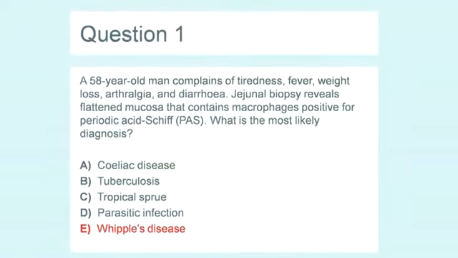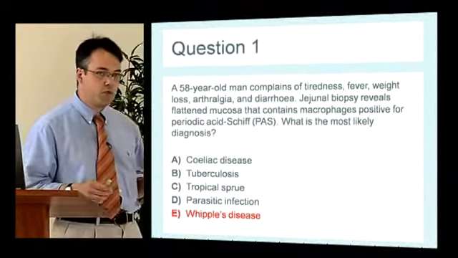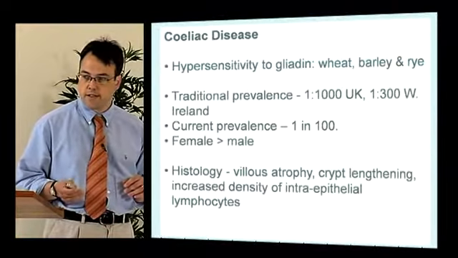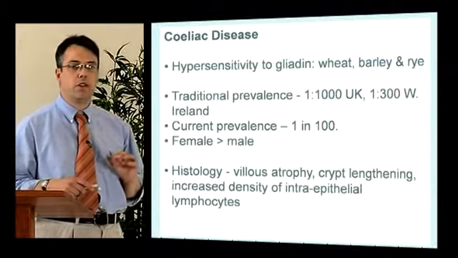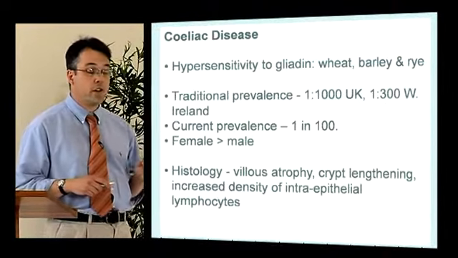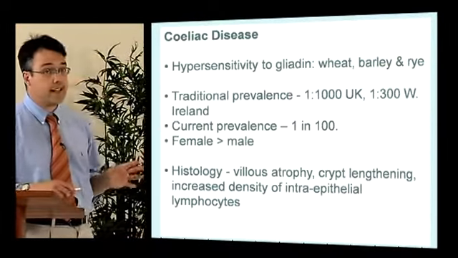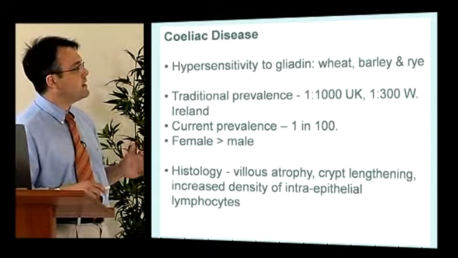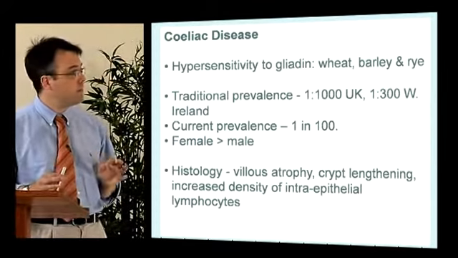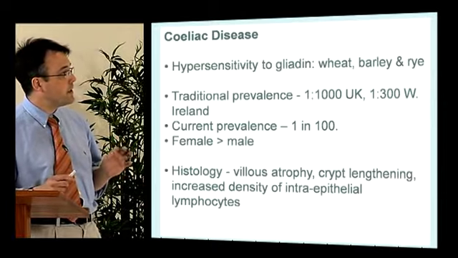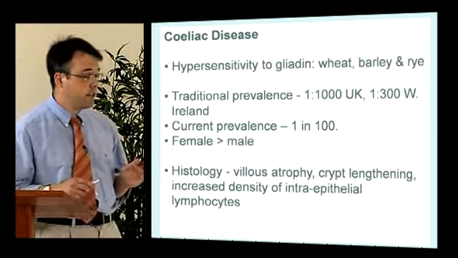So, this gentleman has Whipple's disease, and we'll go on to talk about that on the next couple of slides. First of all, let's talk about the most common of all the small bowel causes of malabsorption, and that is celiac disease. This is basically a hypersensitivity to gliadin, which is one of the component proteins found in wheat, barley, and in rye.